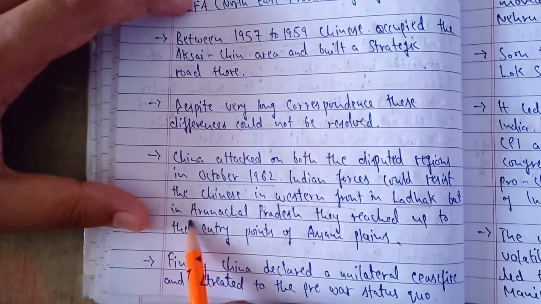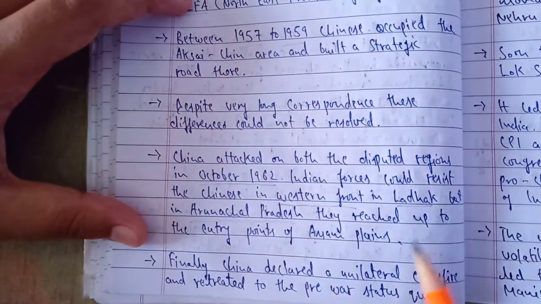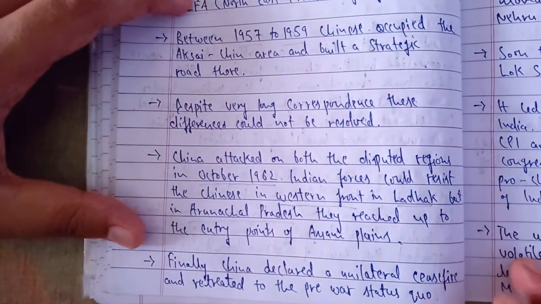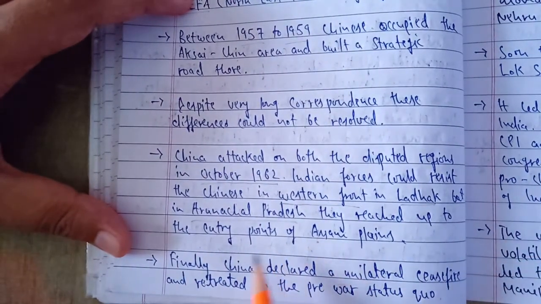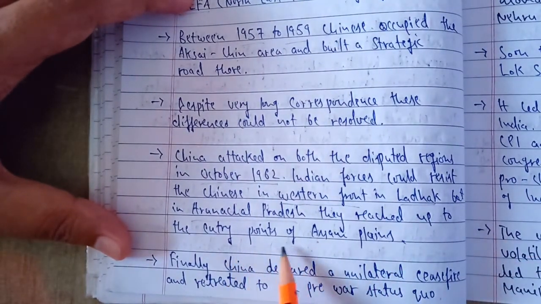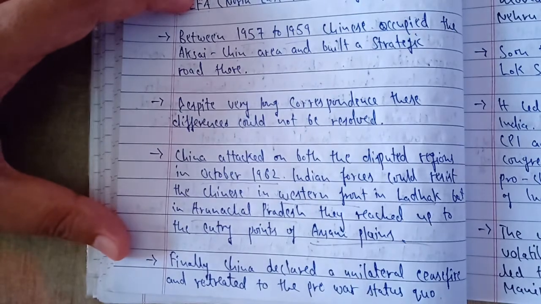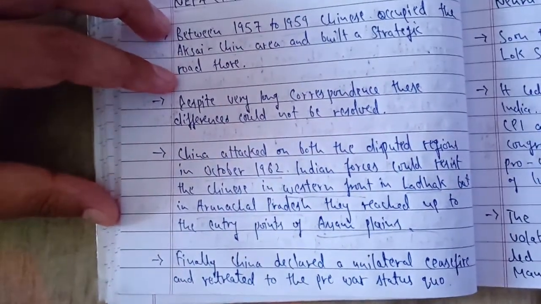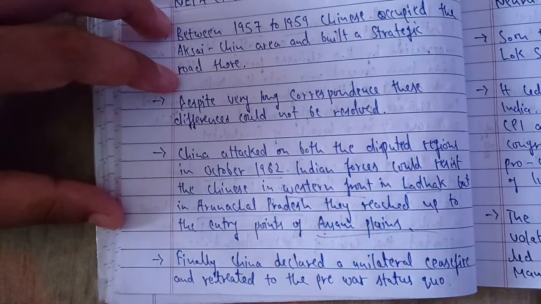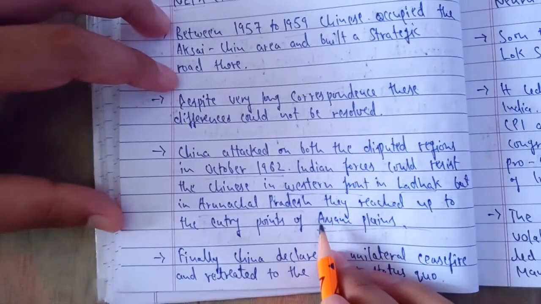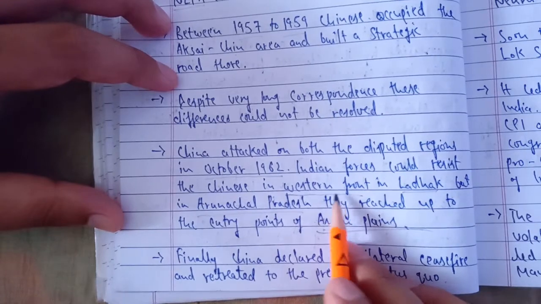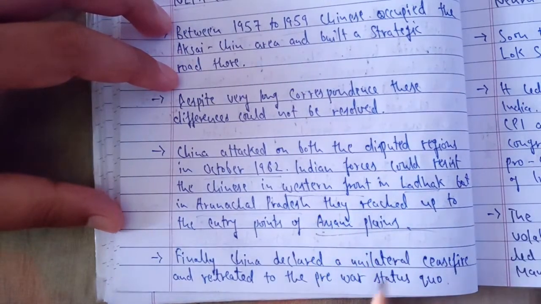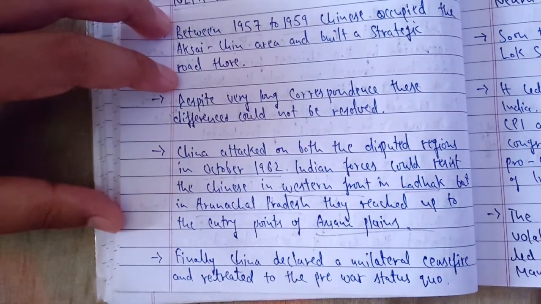But in Arunachal Pradesh, Chinese forces were easily able to penetrate Indian territory up to the plains of Assam. Our army was unable to resist them in the eastern sector, but on the Western Front our army was somehow able to resist them. Okay, this is the situation of the war of 1962.